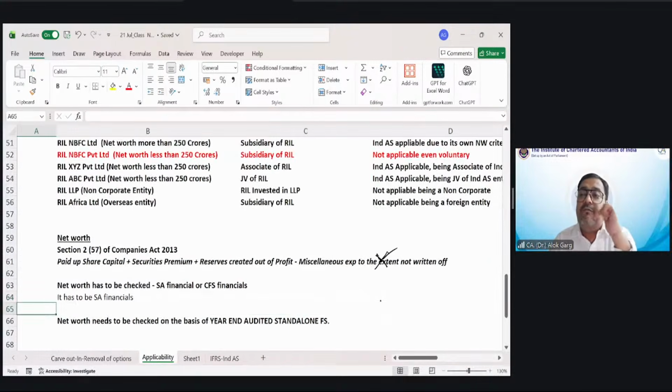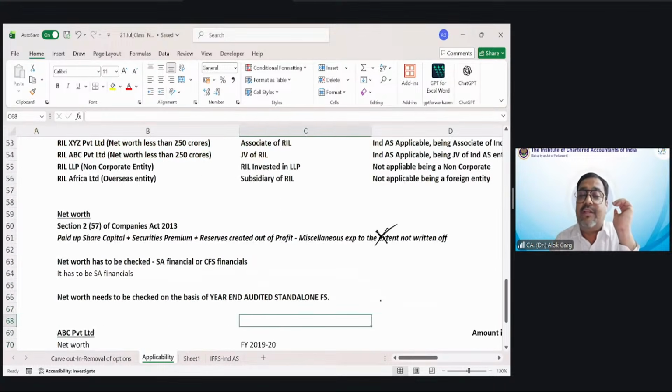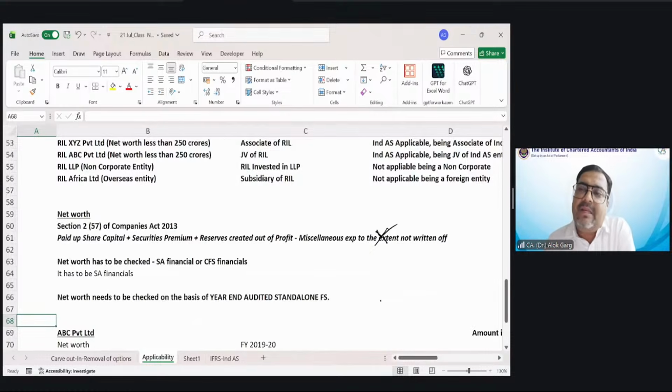So for checking the applicability of Ind AS, do you need to see the unaudited financial statement? For example, in April you have closed your financial statement and the auditor has not done the audit. Will you take a decision on the basis of unaudited accounts or on the audited accounts? Net worth has to be checked on the basis of year end, first of all the year end audited standalone financial statement.